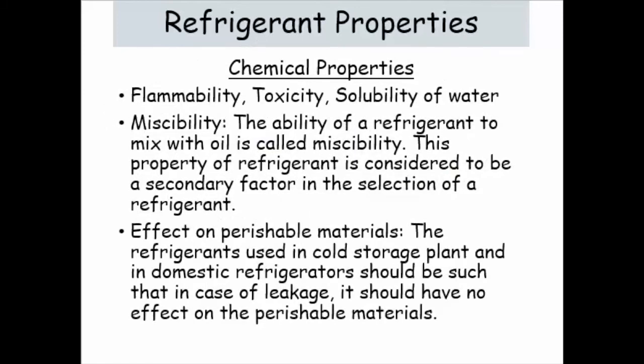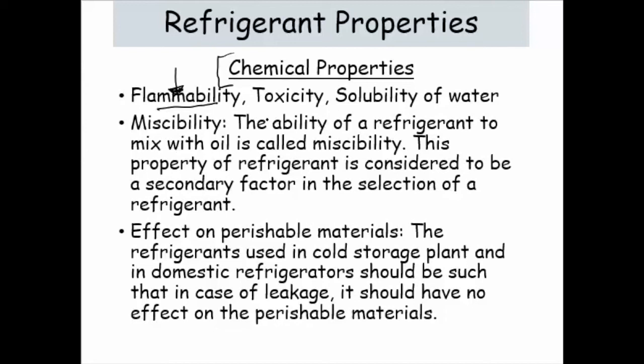Then these are the other parameters under the category of chemical properties. Flammability. Whether the refrigerant you are going to select is flammable or not is very important, and also where you are using that refrigerant. What is the application of that refrigerant? If you are using it in an industry where flammable chemicals are present, then you should not go for a flammable refrigerant. If any refrigerant is flammable, then you should go for a non-flammable refrigerant.